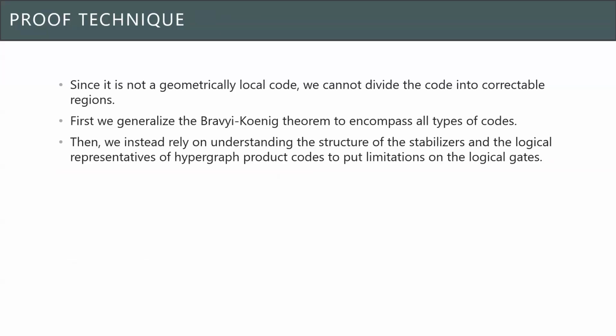Because hypergraph product codes are not geometrically local codes, we actually cannot use the usual technique of dividing these codes into correctable regions. So first, we need to generalize the Bravyi-Koenig theorem to all kinds of codes, and then next we have to rely on the structure of stabilizers and logical representatives of these hypergraph product codes in order to put limitations on the logical gates.